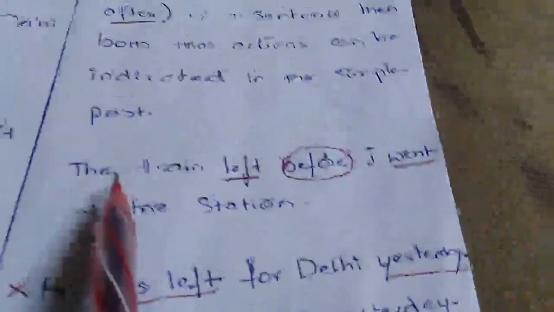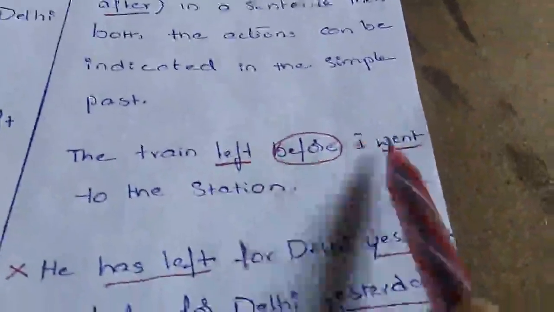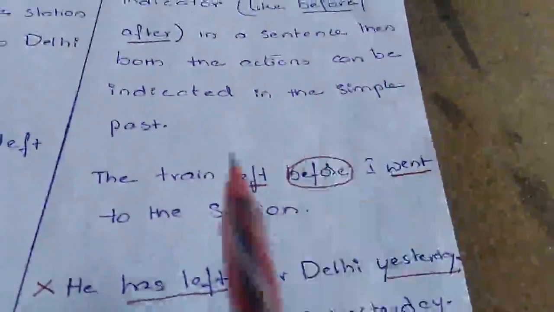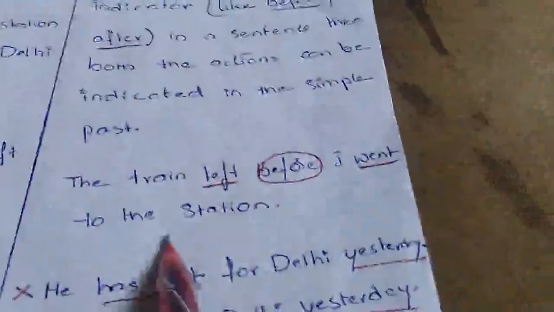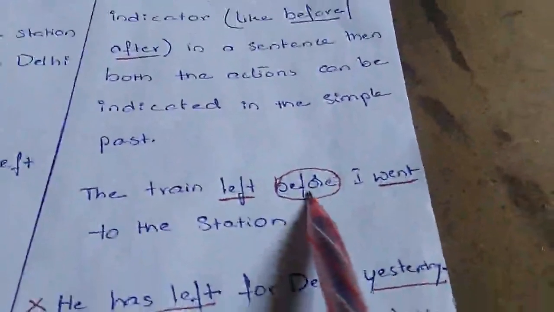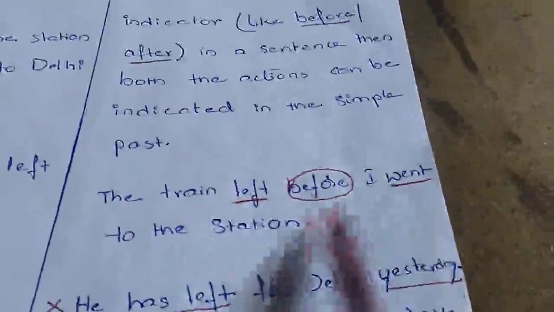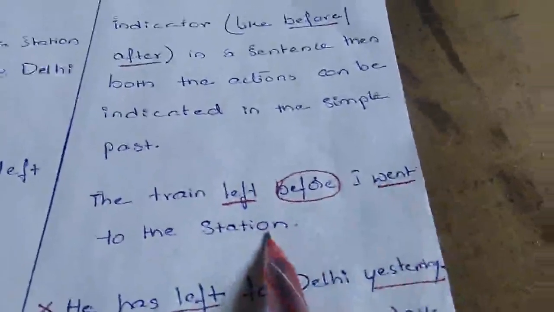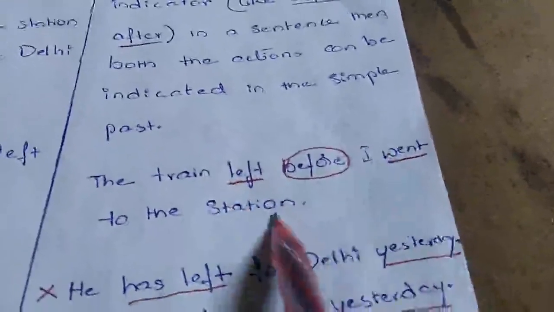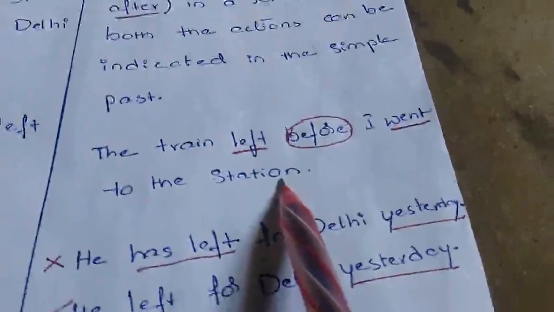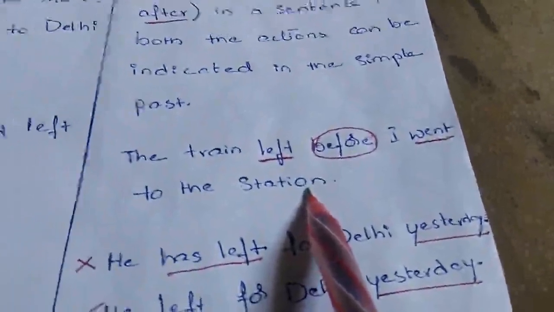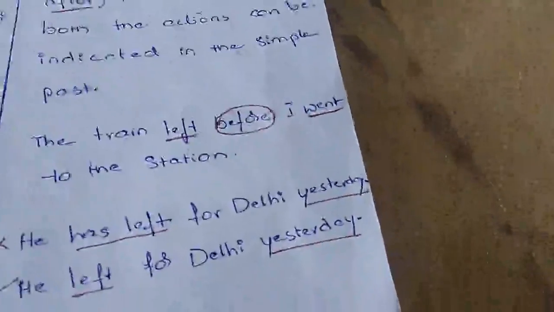See here, an example: the train left before I went to the station. Here we are referring to two past actions. One is the train left, that is one action. I went to the station, this is the second action. Here we are using a time indicator, before. Usually if we refer to two past actions, to know which action happened first, the action which happened first we keep in past perfect, the action which happened next we keep in simple past tense.